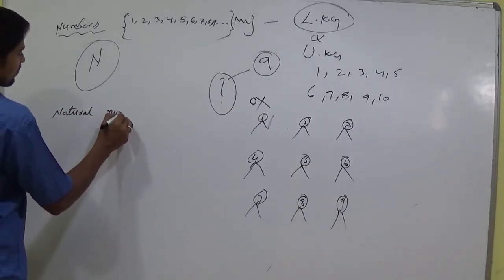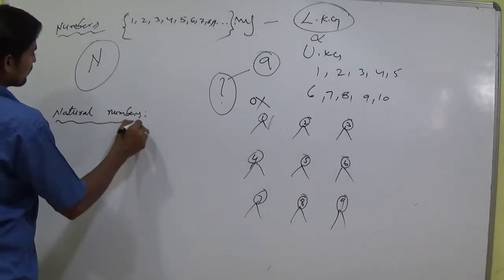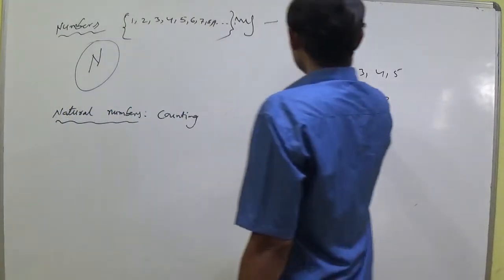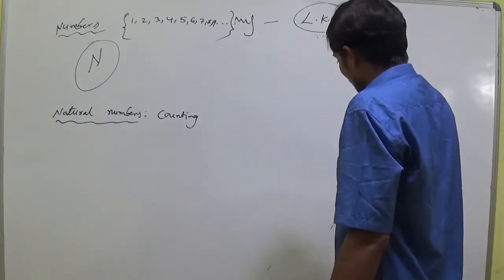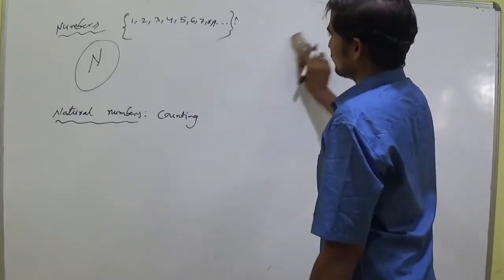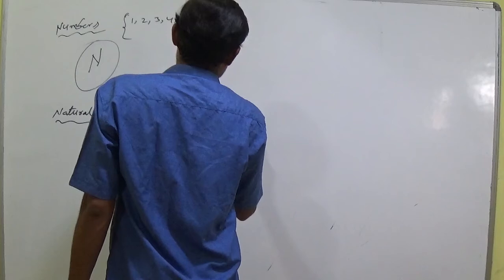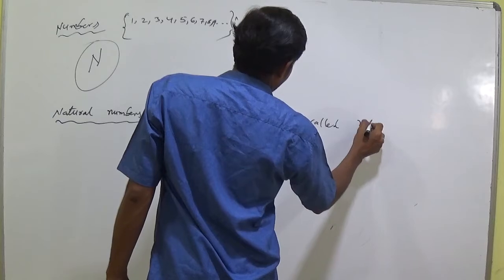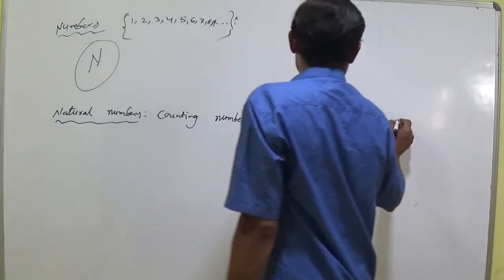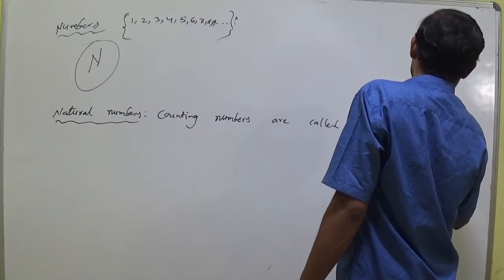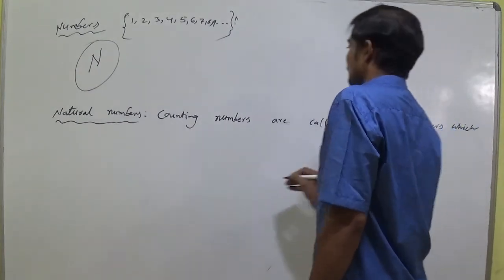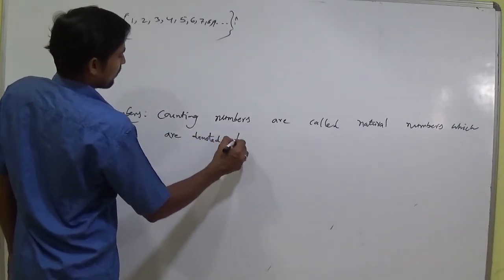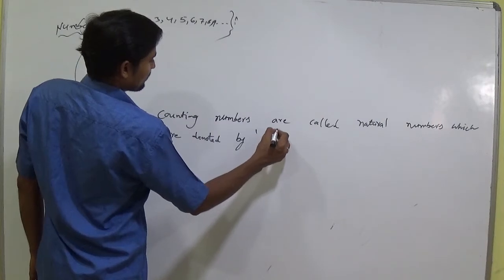Counting numbers are called natural numbers, which are denoted by capital N. Right?